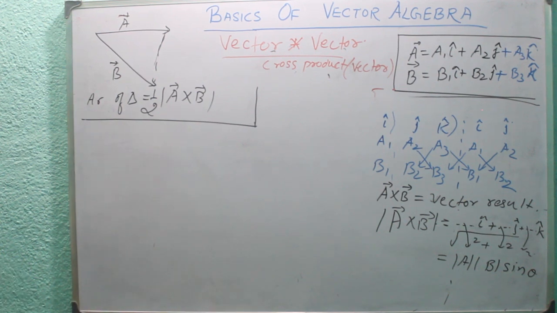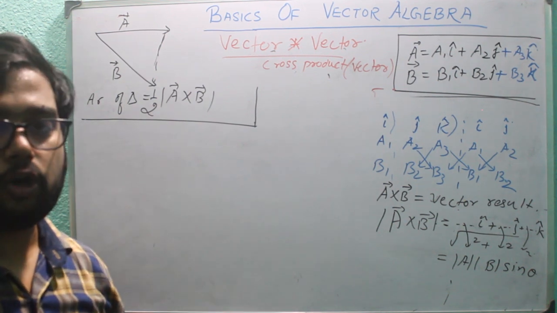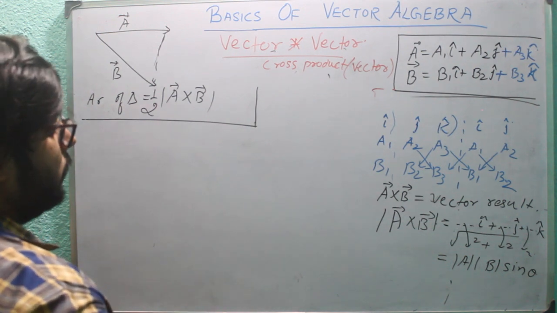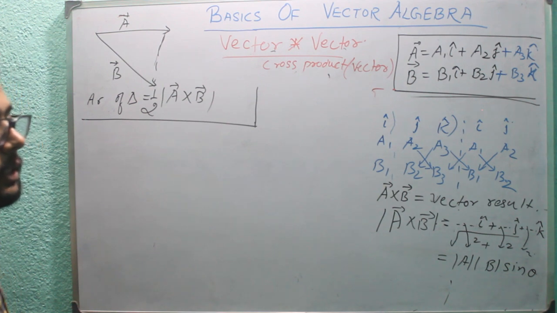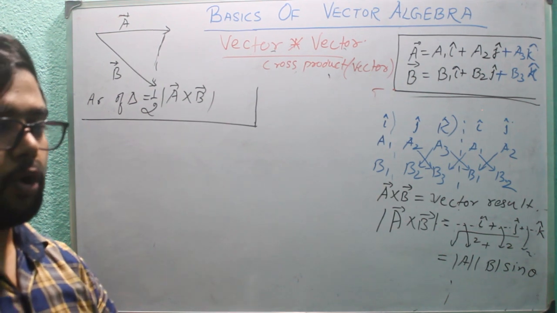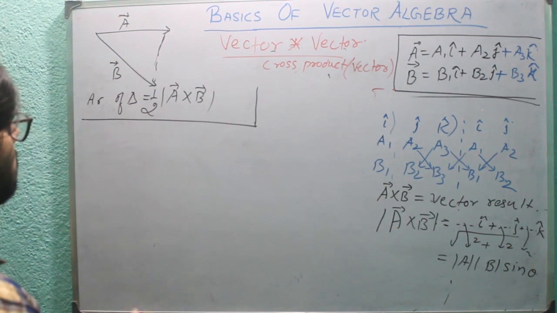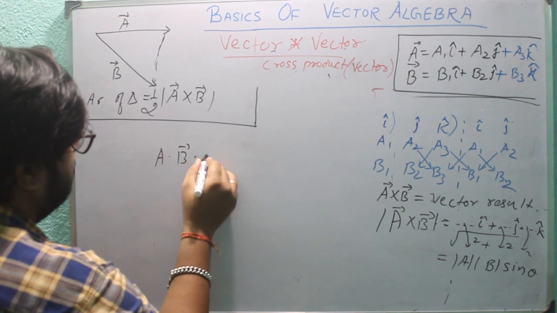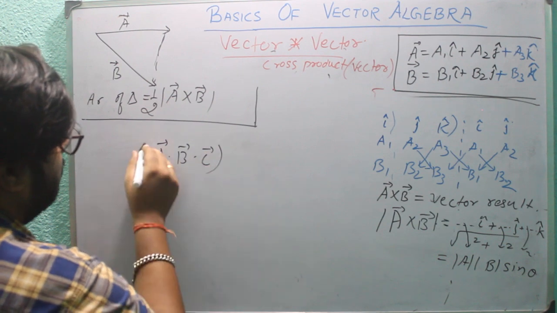So this was all about the cross product and dot products. There are many quantities which require the multiplication of cross product as well as dot product. For example, a dot b dot c, does this exist?